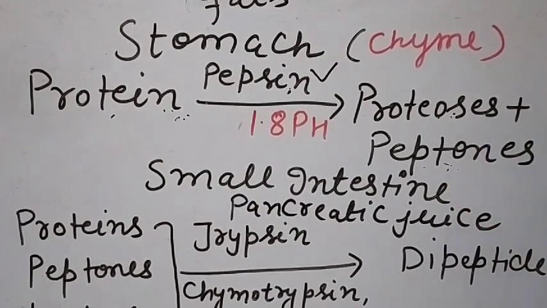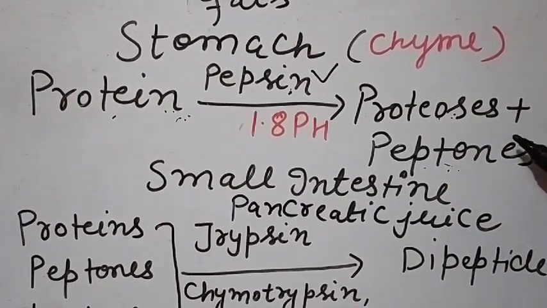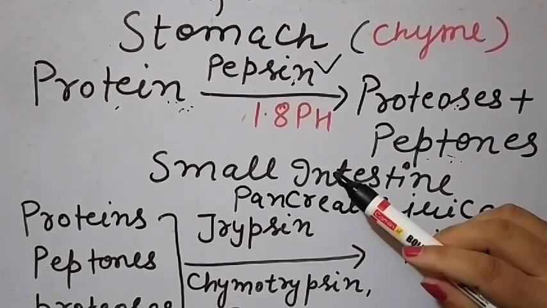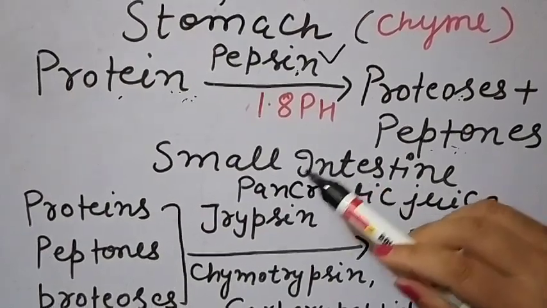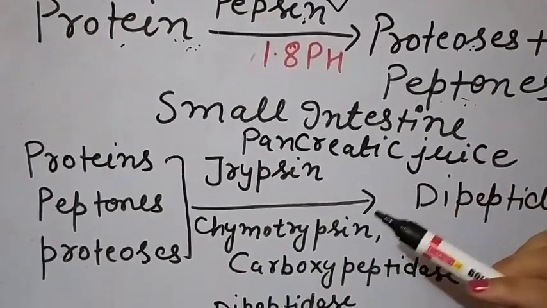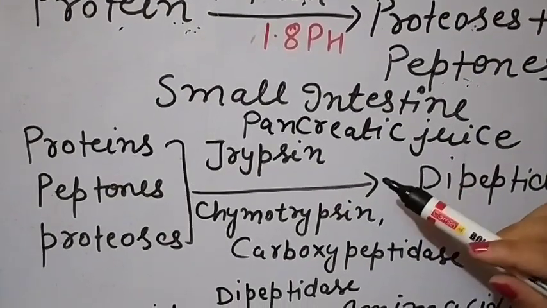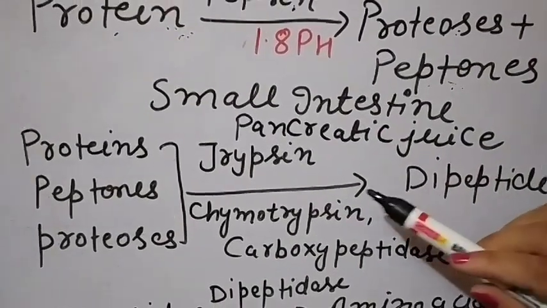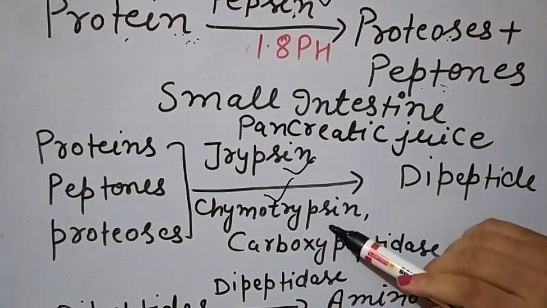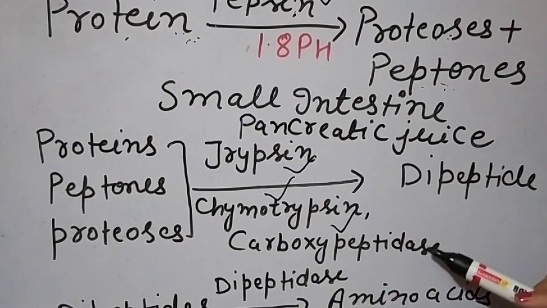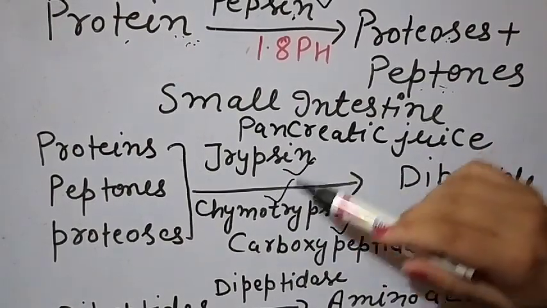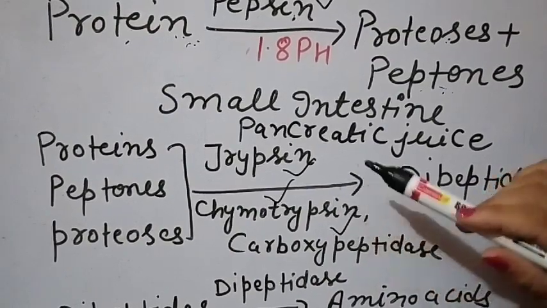After that, the food enters into the small intestine, and in the small intestine the duodenum carries the pancreatic juice, and in the pancreatic juice different protein digesting enzymes are present. First is trypsin, second chymotrypsin, and third is carboxypeptidase. In our last lecture we discussed how these protein digesting enzymes become active.